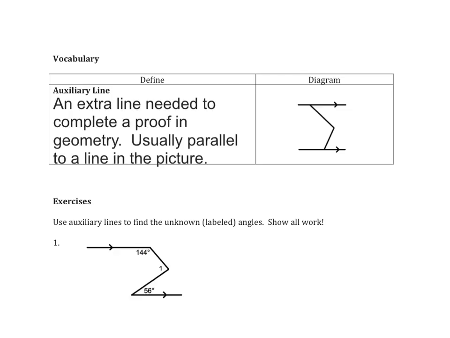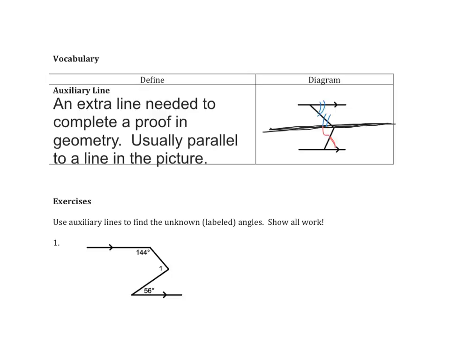Now in this case, we're talking about a vocabulary word: an auxiliary line. An auxiliary line is an extra line needed to complete a proof in geometry, and it's usually parallel to a line already in the picture. So in this diagram, I'm going to draw what we call an auxiliary line right in the middle here. And that helps us for a couple of different reasons. First of all, I have alternate interior angles here, so I know that those would be equal. And I also have alternate interior angles here, and I know that those would be equal.